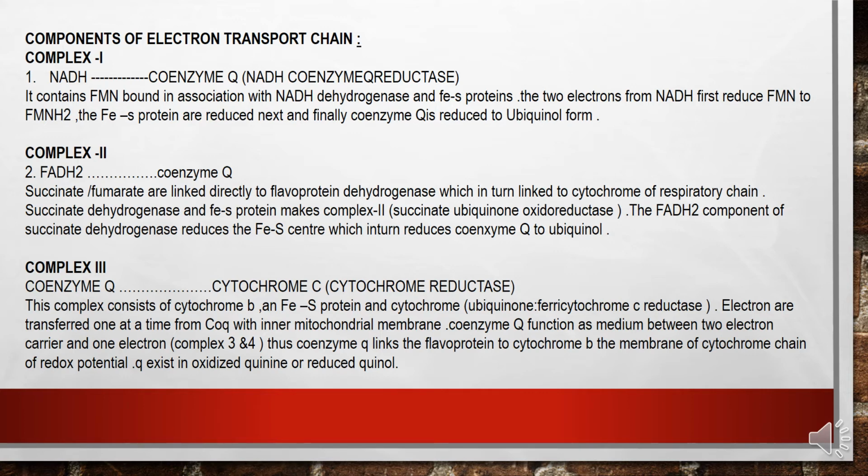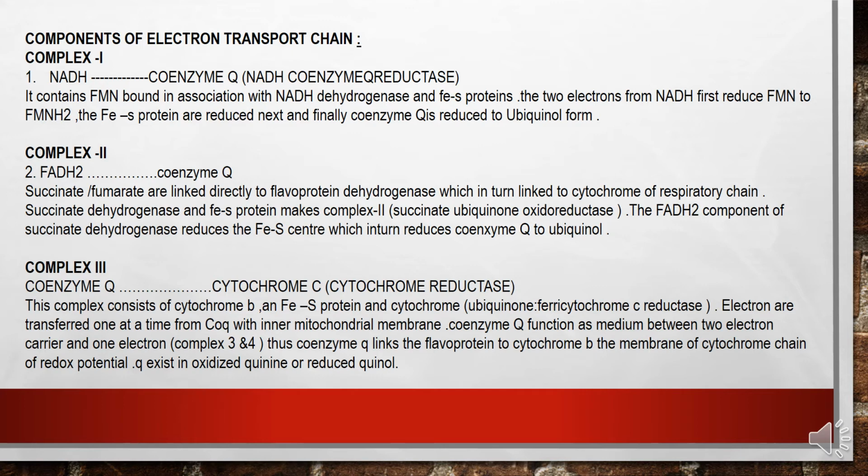Complex 3. Coenzyme Q, cytochrome C reductase. This complex consists of cytochrome B, an Fe-S protein, and cytochrome C1, ubiquinone cytochrome C reductase. Electrons are transferred one at a time from CoQ within the inner mitochondrial membrane.